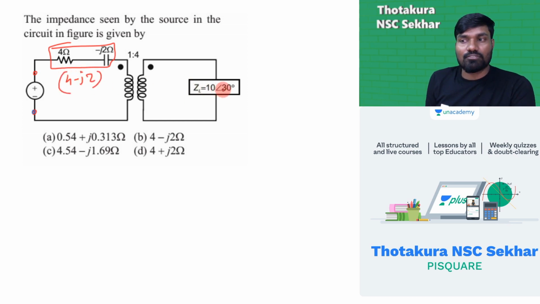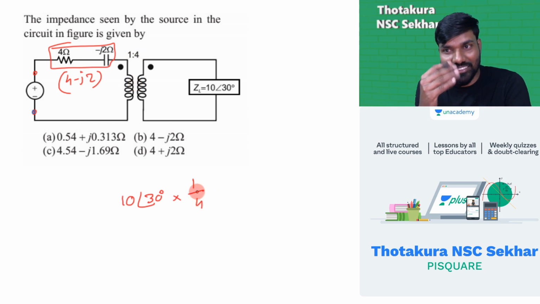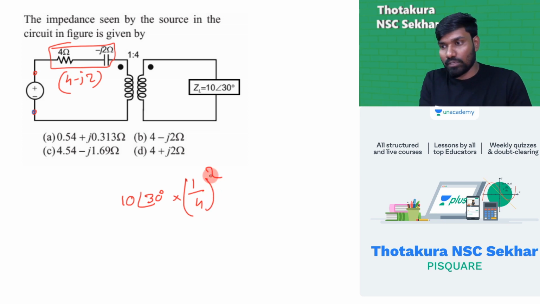The moment you transform this to the primary side, 10 at an angle 30 degrees is coming to the primary side, means N1 by N2 whole square. Use the formula I gave, same formula. N1 is 1, N2 is 4. It's not the N1 and N2 values, that's the ratio. 1 by 4 is the ratio, whole square.